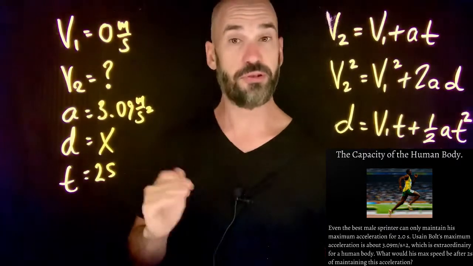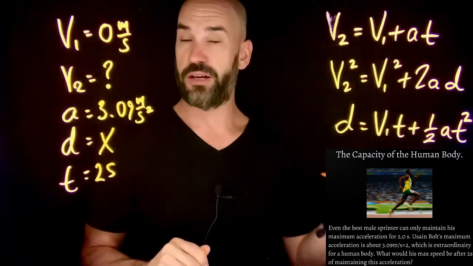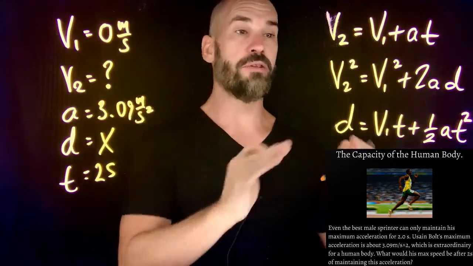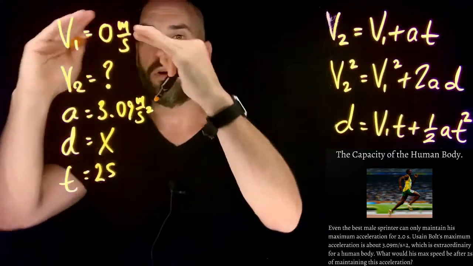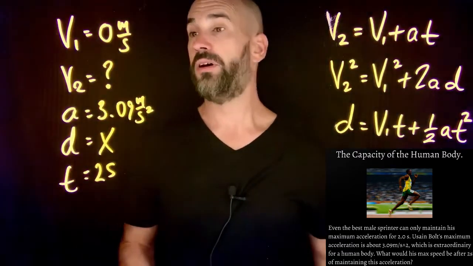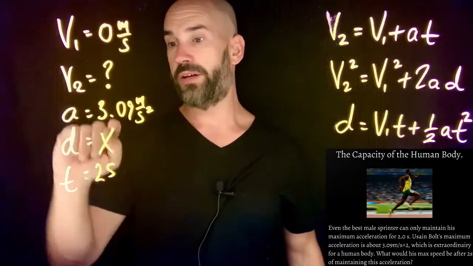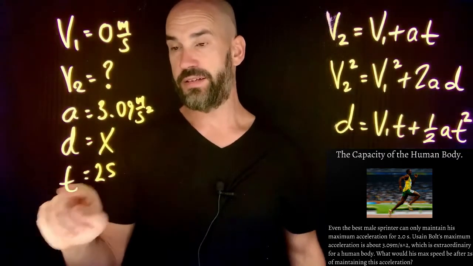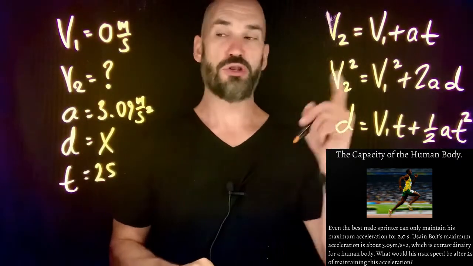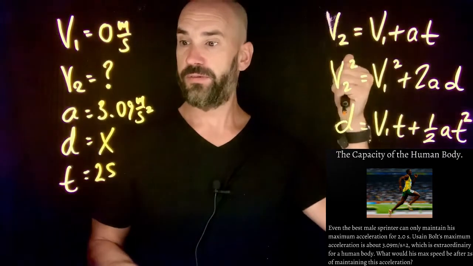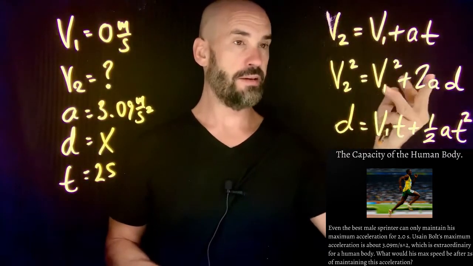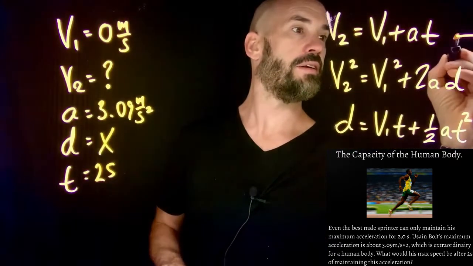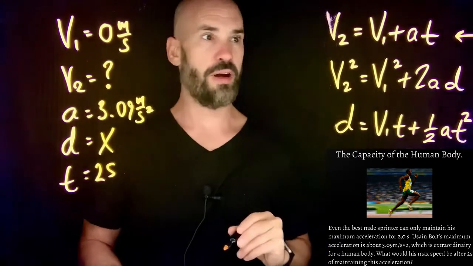Now we go to step 2 in the problem. And step 2, as you know, is to pick the right kinematic equation based on what you have and what you need. Now, we have V1, A, and T, and we need V2. Which one of these has V1, V2, A, and T? Ding, ding, ding. If you pick number 1, you are correct, okay?